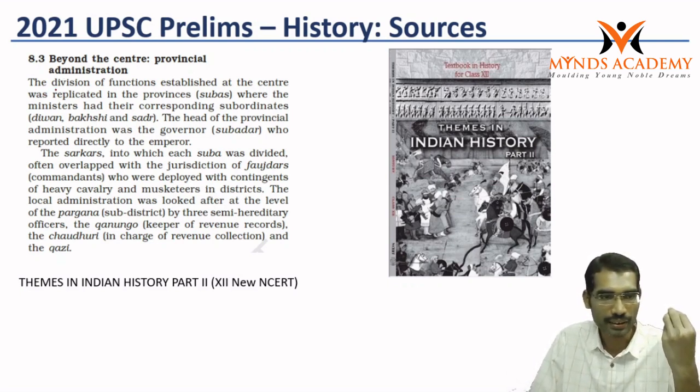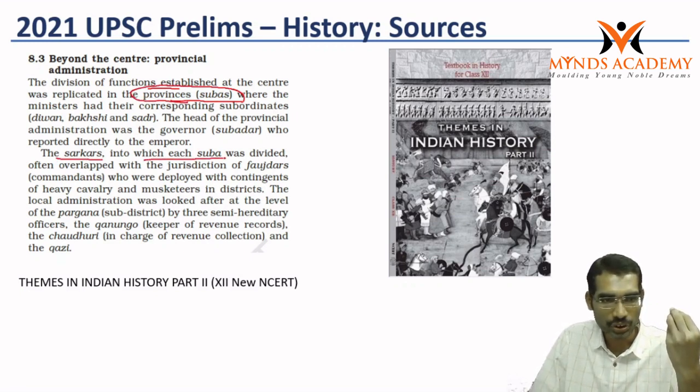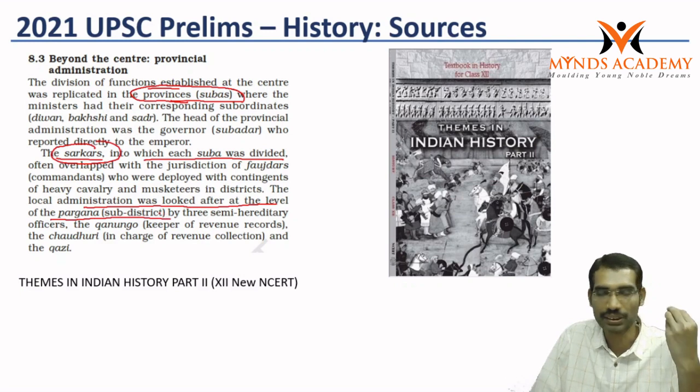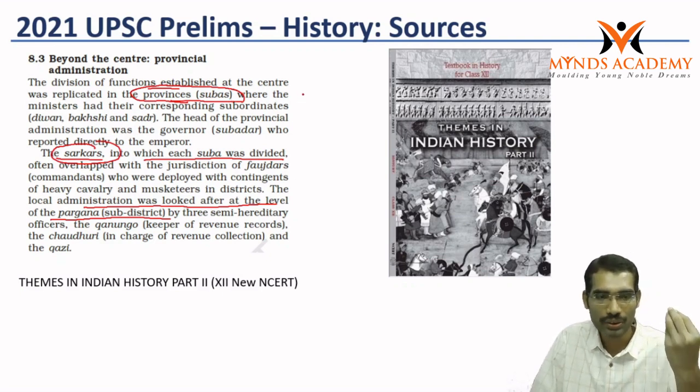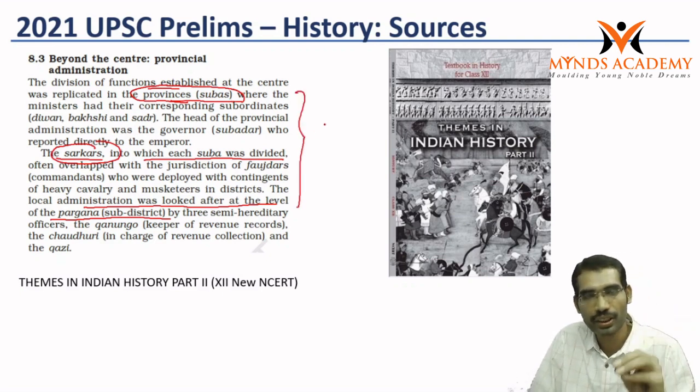Here it says the division of functions established at the center was replicated in the provinces. So provinces means subhas, and the sarkars into which each subha was divided. Similarly, the local administration was looked after at the level of the pargana, the sub-district. So sarkar means district, pargana is sub-district and province is subha. So you can easily answer this if you read this book.